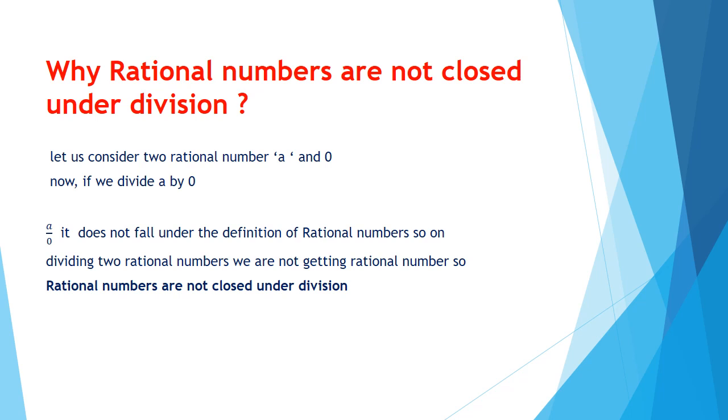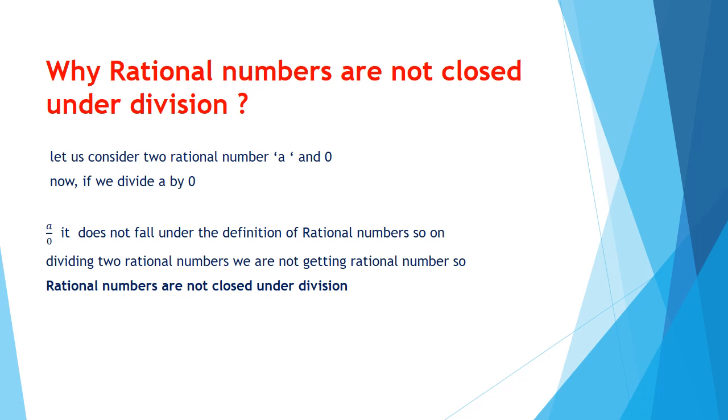Just now we learned that rational numbers are not closed under division. But why? Let us consider two rational numbers a and 0. 0 is a rational number because it can be represented by 0 by 1, which is in the form of p by q, and q is not equal to 0.